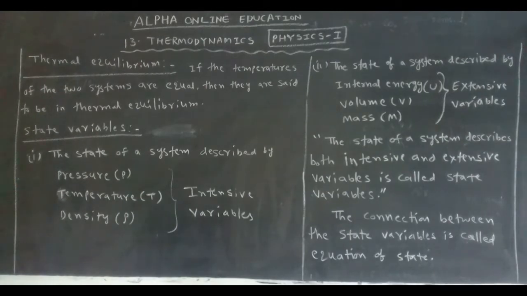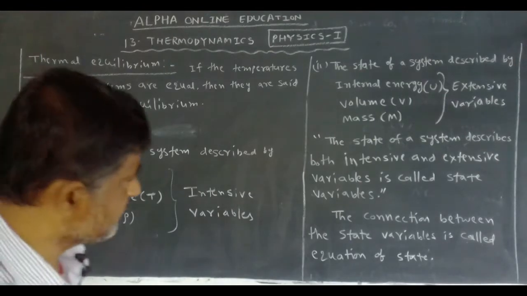In the previous chapter we already know the relation between pressure and volume, Boyle's law; volume and temperature, Charles' first law; pressure and temperature, Charles' second law. Density was also used in the derivation of the ideal gas equation.